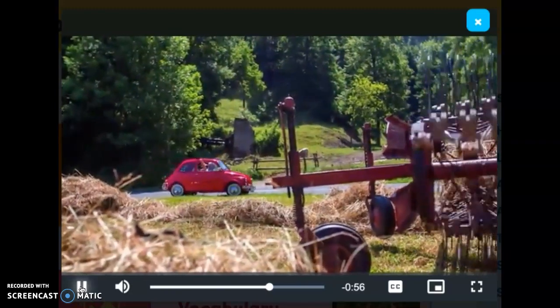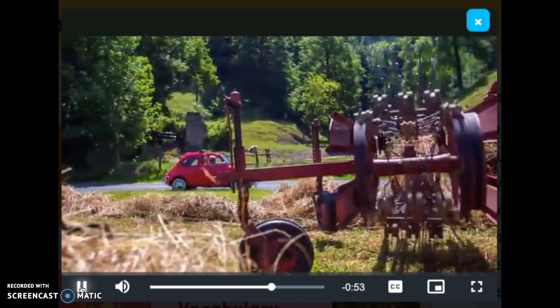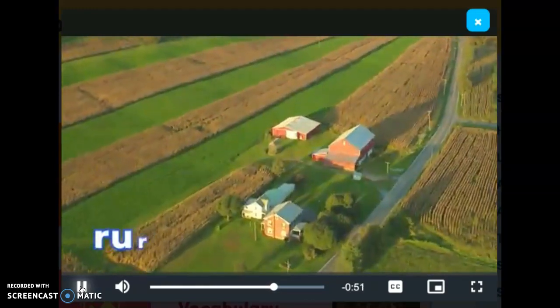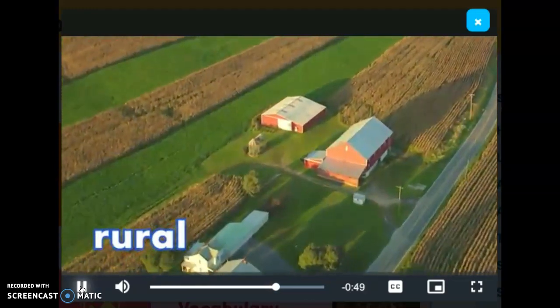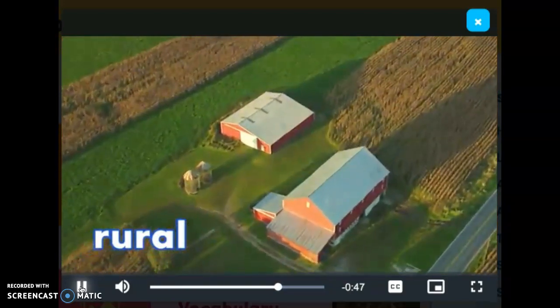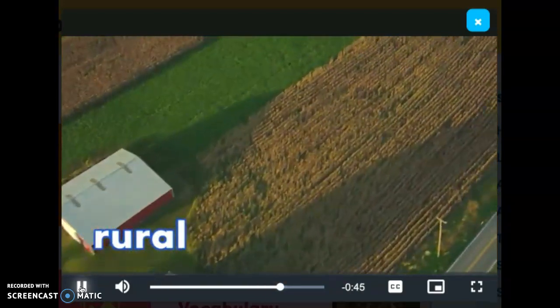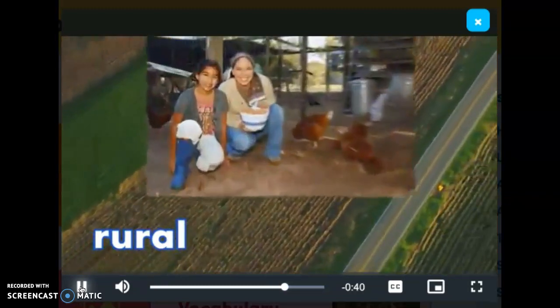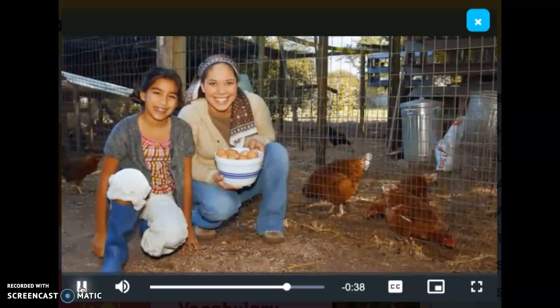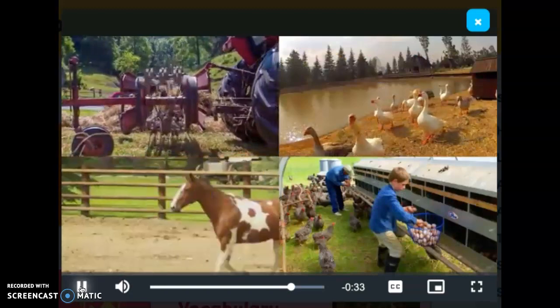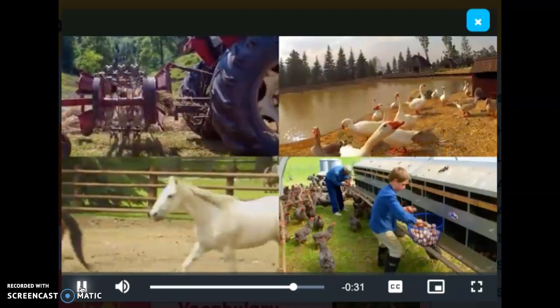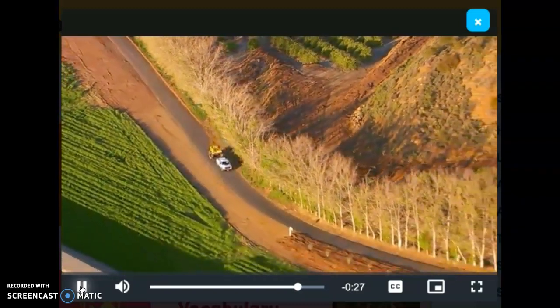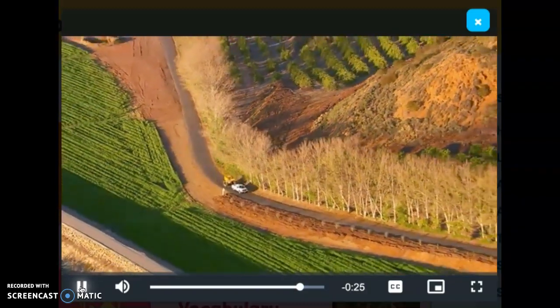Let's take one more trip. We'll go out to the country. This is also called a rural community. This community is the quietest, and it has the most space. You may see more land than houses in this community. Some people in rural communities live and work on farms. There is lots of room to grow food and let animals run around. Houses are far apart. If you want to visit your neighbor, you might have to get in a car and